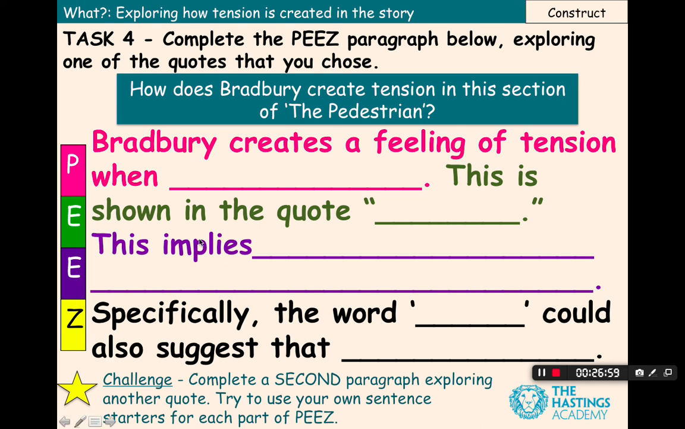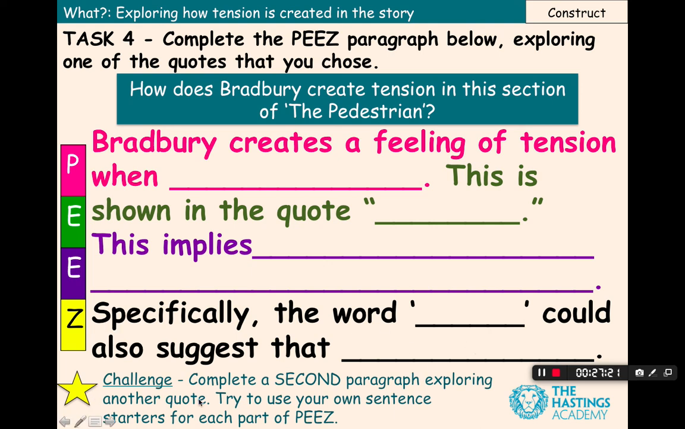There's no wrong answer for this, but try to make this sentence 15 or more words long. It'll really help you go into detail. And then lastly, zoom in. So choose a word from your quote up here and try to say something else that it suggests, and just look a little bit more detail about the words that Mr. Bradbury is choosing in his writing.